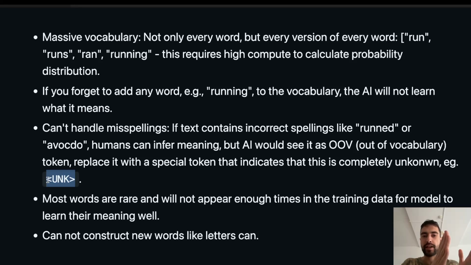Tokenization is a separate thing from the AI brain. First, the text is processed through a tokenizer, and all of the words that don't exist in the vocabulary are replaced with this unknown token. Then, when the AI is processing it, it will just see the unknown token and have no idea that it was the word "running." And even if it saw the word running, I don't know what would happen. Would there be a bug, an error? Maybe it wouldn't work. I'm not sure, but it definitely would not know what the word running means.